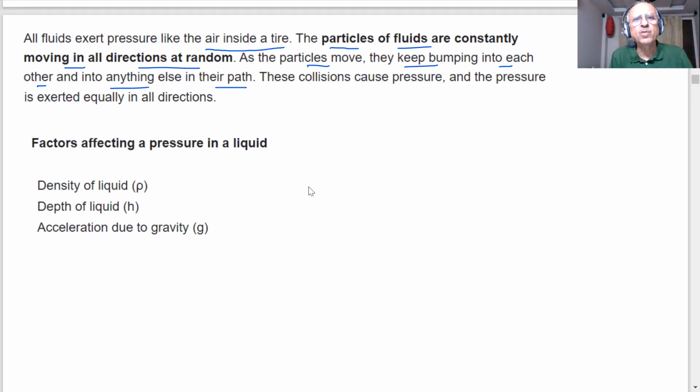And when they make such collisions, what will happen? They will exert a pressure. Pressure is due to the collisions of these particles on the walls. The collisions cause pressure, and the pressure is exerted equally in all directions. This is an important point. Is the pressure more somewhere or less somewhere? Tell me. This is my tire of a car, student, supposing.